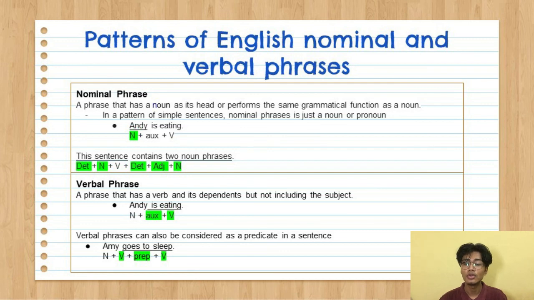Verbal phrases can also be considered as predicates in some sentences. A sentence usually has a subject and a predicate. In the sentence "Amy goes to sleep," the word "Amy" is the subject, while "goes to sleep" is the predicate that starts with the verb "goes." So the verbal phrase is also the phrase "goes to sleep," with the preposition "to" after the verb and followed by another verb, which is "sleep."